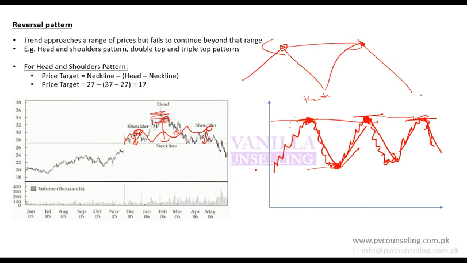In head and shoulder, it goes up, falls slightly, then goes up even higher, then falls, and then goes up, and then falls. So this is head and shoulder, a particular pattern in which you have 3 tops, but one of them is higher than the other 2. Here you have all the tops at the same level. So you call it double top.